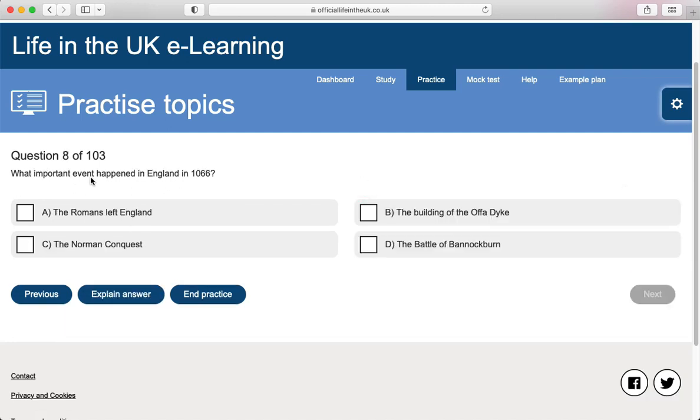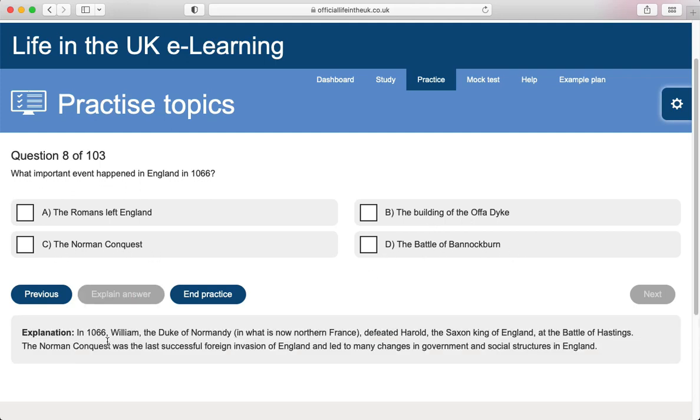What important event happened in England in 1066? The Romans left England, the building of the Offa's Dyke, the Norman Conquest, the Battle of Bannockburn. In 1066, William, the Duke of Normandy, in what is now northern France, defeated Harold, the Saxon King of England, at the Battle of Hastings. The Norman Conquest was the last successful foreign invasion of England and led to many changes in government and social structures in England. The Norman Conquest.